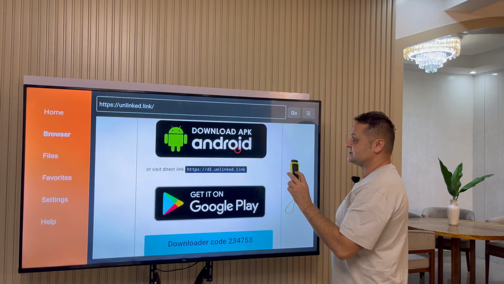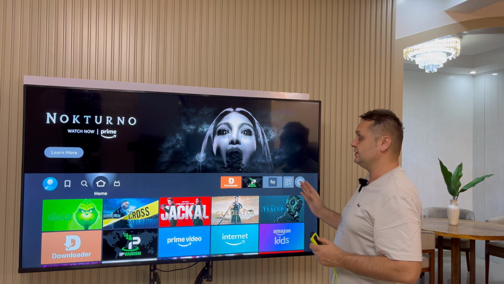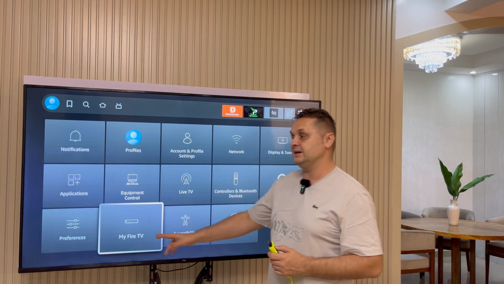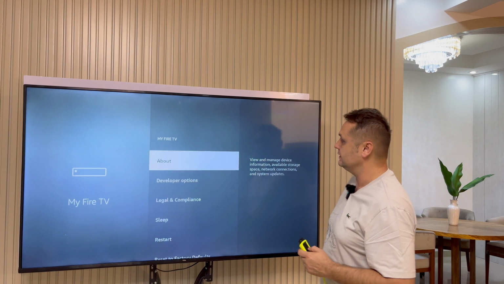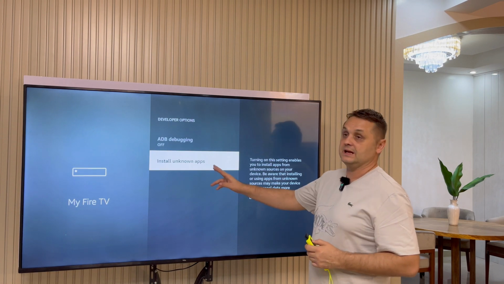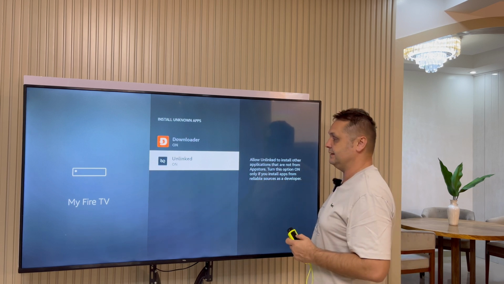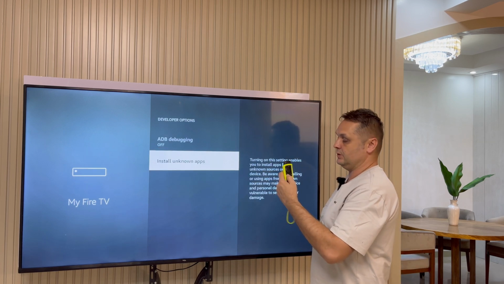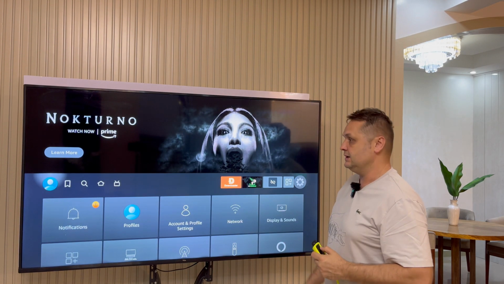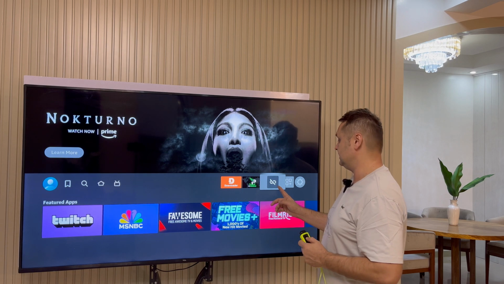Once you do that, let's press the home button. Now you can see we have the Unlinked application, but we can't open it yet. Let's go to the gear icon again, and let's go to My Fire TV or My Device. Click on that again. And we're going to go to Developer Options, back, Install Unknown Apps, and you see we have Unlinked here now. We're going to turn it on now. I'm going to click one back and one more back and one more back and one more back to go to our main menu. Now with our VPN running, we're going to go and click on the Unlinked application.